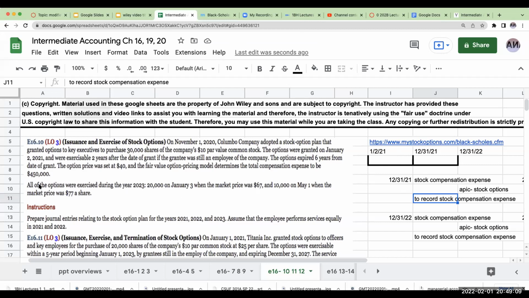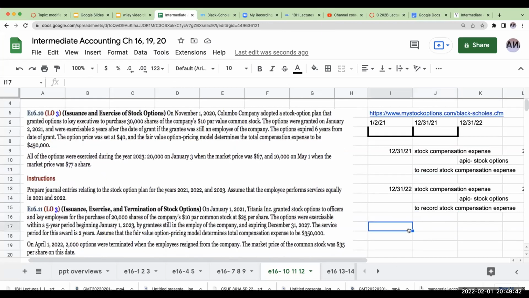So right over here, it says all the options were exercised during 2023, 20,000 on January 3rd, when the market price was 67, and 10,000 on May 1st, when the market price was 77 a share. We do not care about the share price. It may come into play if they're doing a cashless exercise, but generally for us, what we're really looking at here is how much cash are they going to give us?